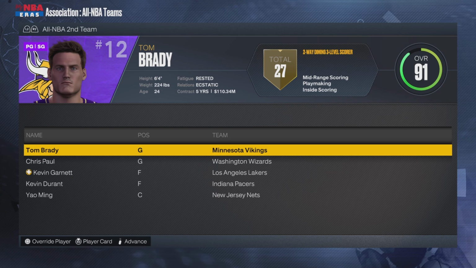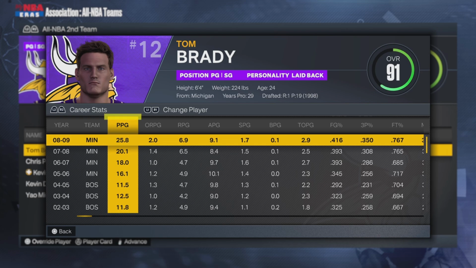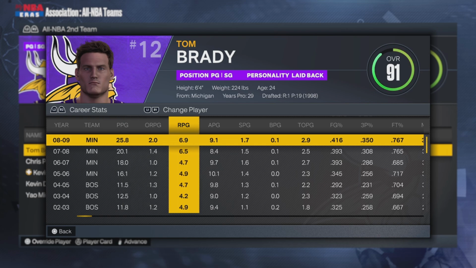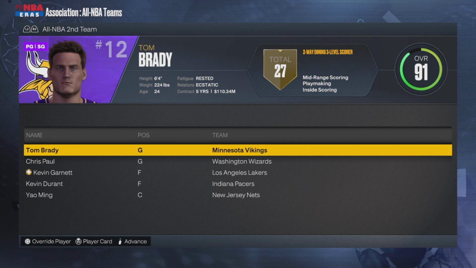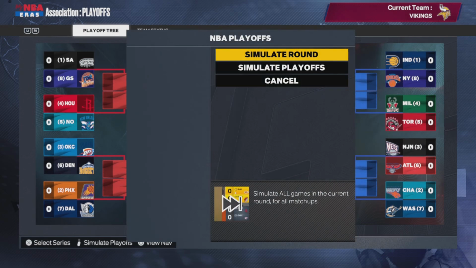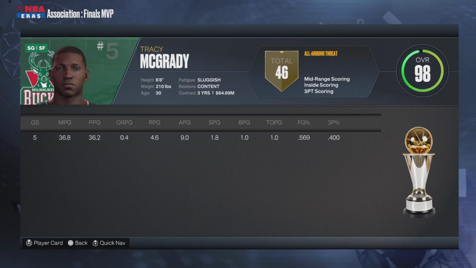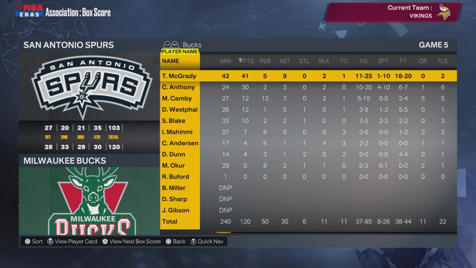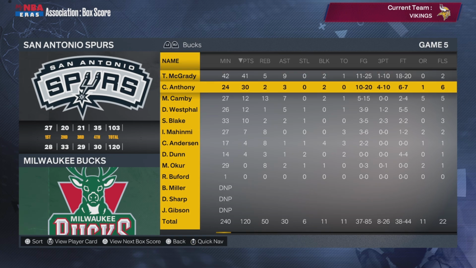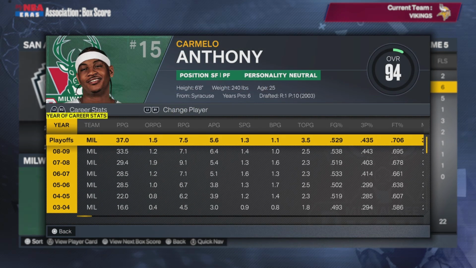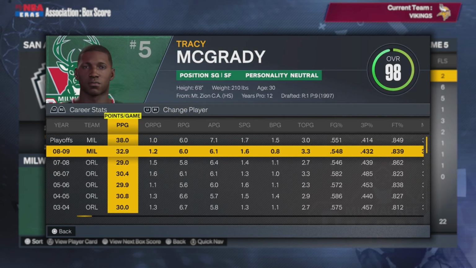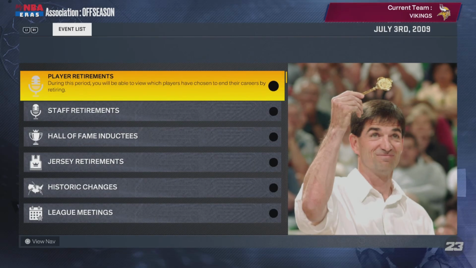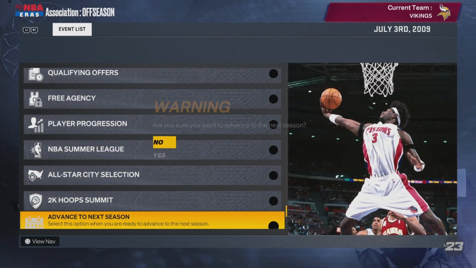Good for him. Tom Brady signed a 5-year extension with the Vikings. He's on the All-NBA 2nd team, averaging 26 points, 7 rebounds, 9 assists, and 2 steals. He's actually shooting a little bit better now, 41% from the field, and the Vikings didn't make playoffs, so it doesn't matter. Tracy McGrady wins Finals MVP for the Bucks, and if you don't remember what happened 20 seconds ago, yeah, Carmelo's on this team. So they have an MVP player in Carmelo Anthony, and honestly, Tracy McGrady is another MVP type guy. He averaged 33 this season as well, which means combined they're averaging close to 70 points on the season. That's disgusting. That shouldn't be a duo that's allowed.